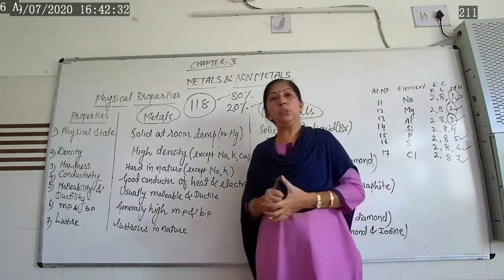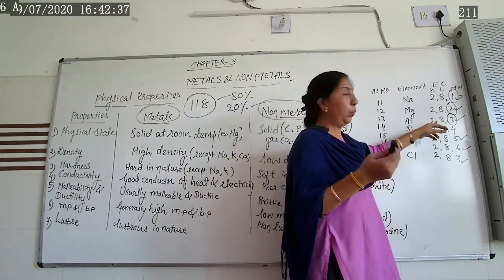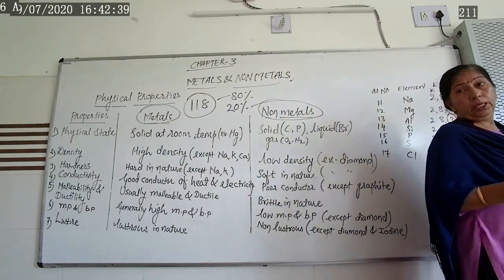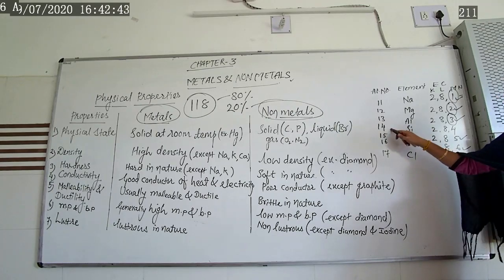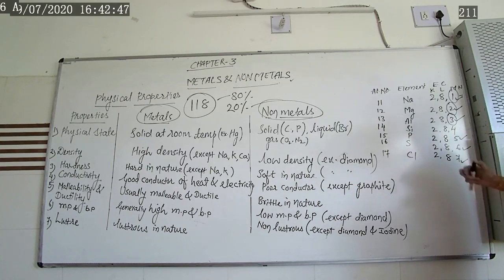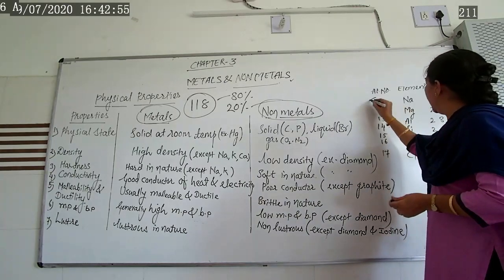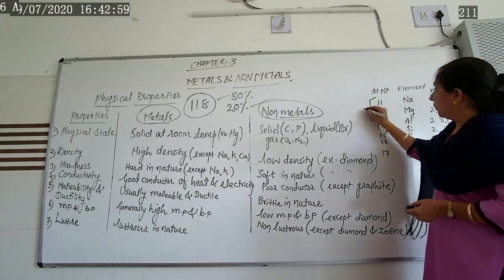Aluminum, atomic number 13, has electronic configuration 2, 8, 3. Likewise, silicon has atomic number 14 and electronic configuration 2, 8, 4, that is, the outer shell contains 4 electrons. Now these we are saying are metals. All these are known as metals.